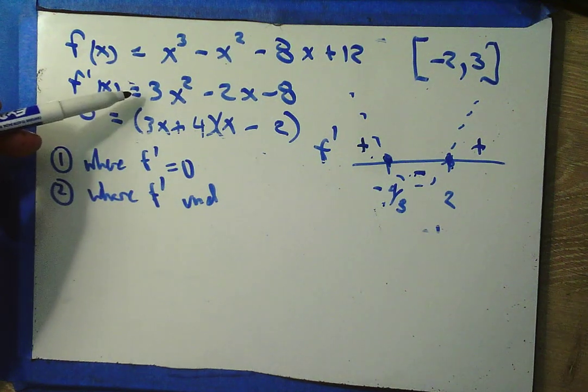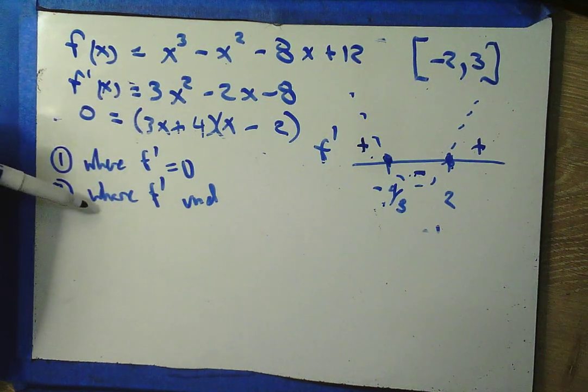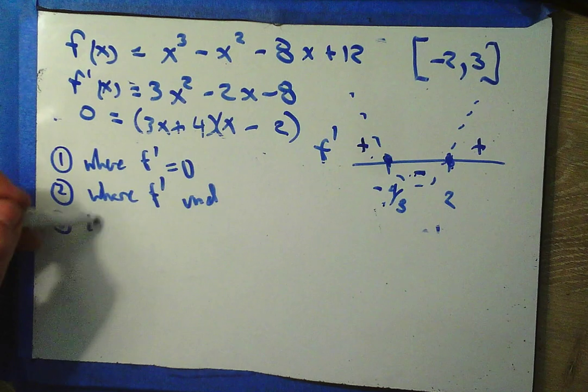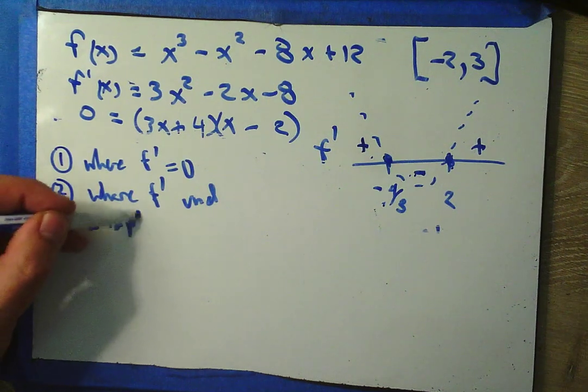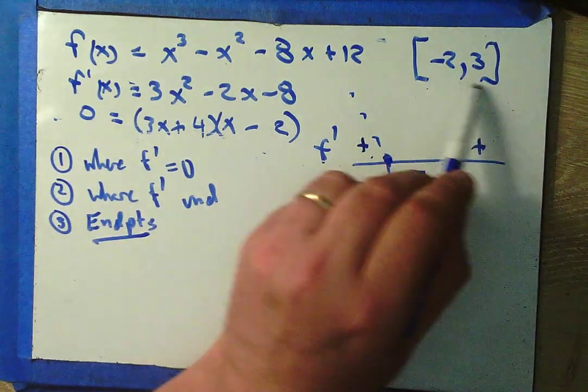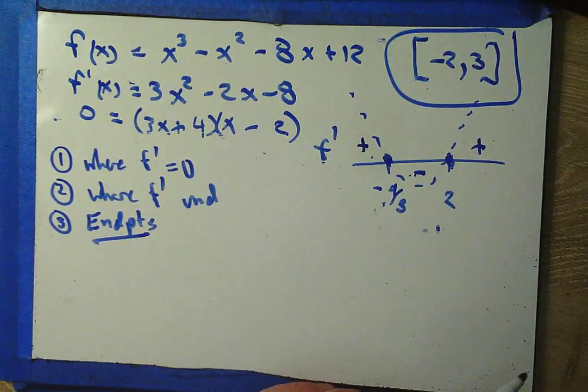This polynomial exists everywhere. There's no f prime undefined. I agree. But what was the third place we could find maxes and mins? Endpoints. Did we check the endpoints? Remember, we're on a domain here.